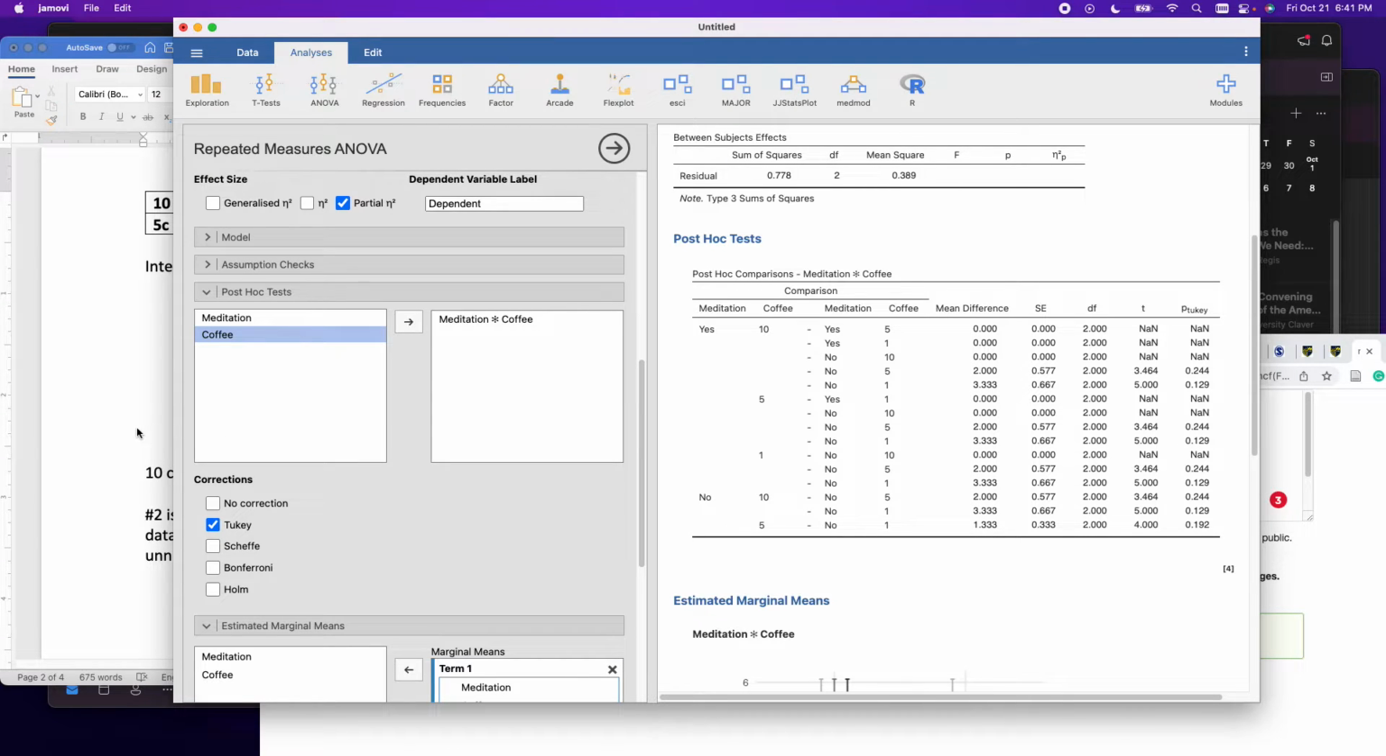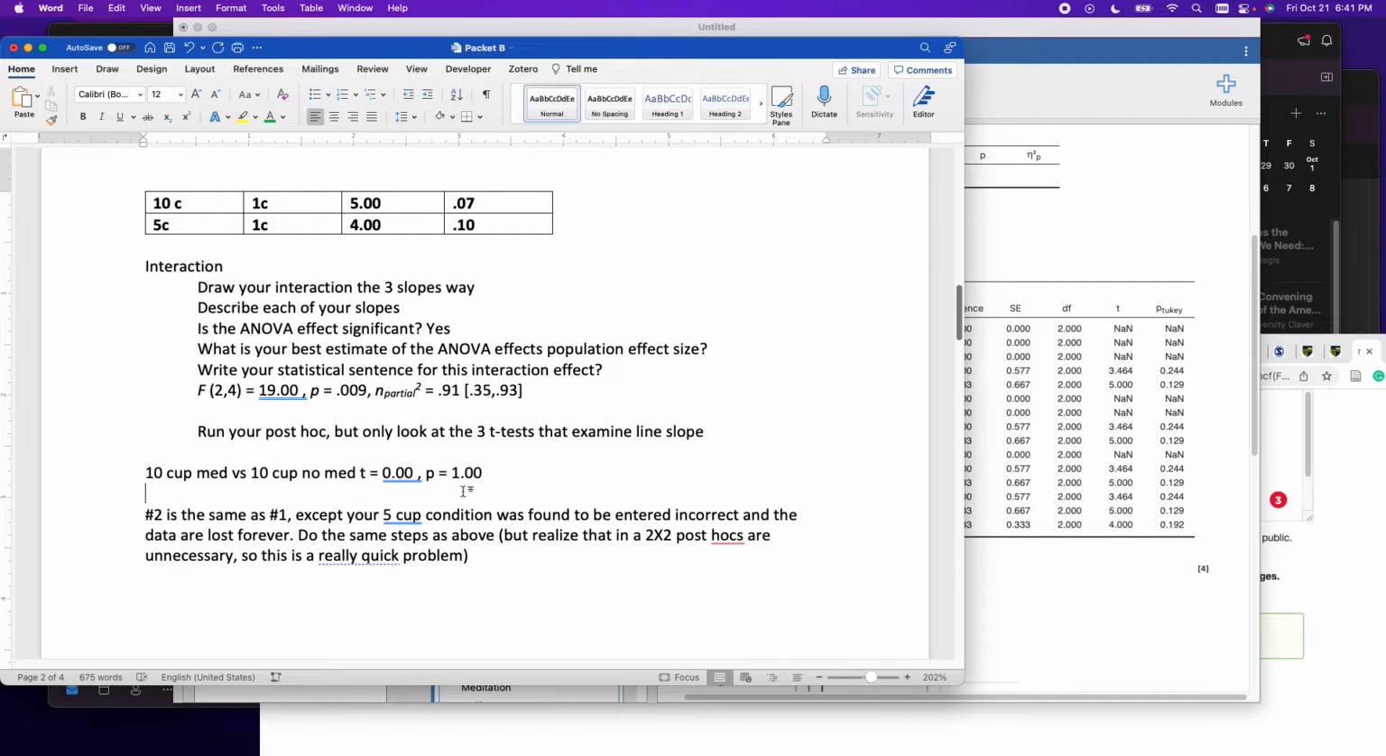5 cup with meditation versus 5 cup without. This is 5 cup with meditation. 5 cup with meditation versus 1 cup with meditation. 5 cup with meditation versus 10 cups without. 5 cup with meditation versus 5 cups without. That has a T of 3.46 and a P of 0.24.